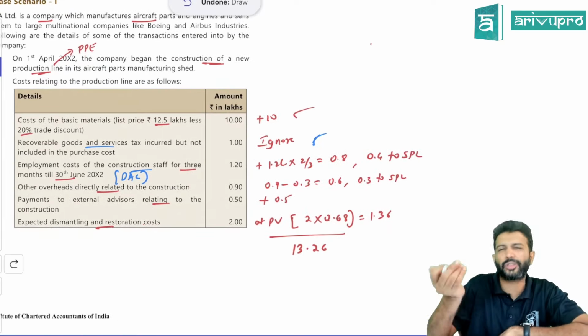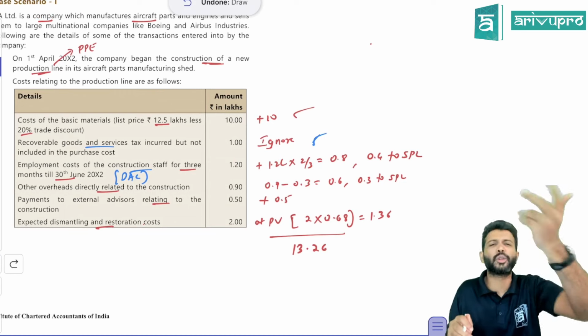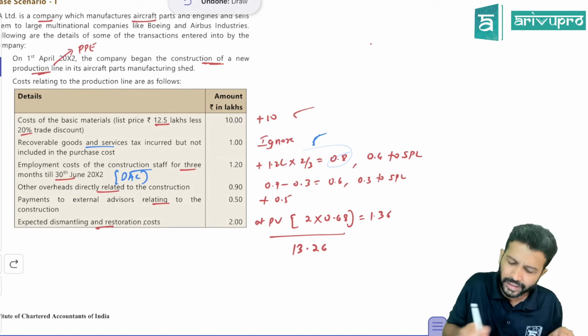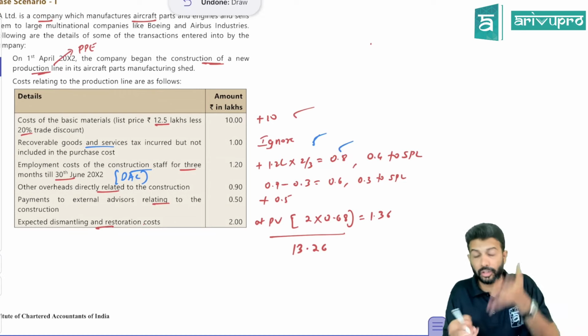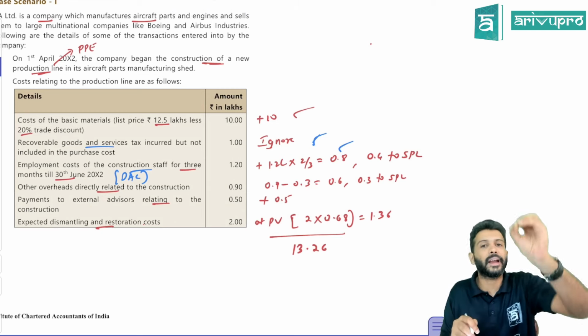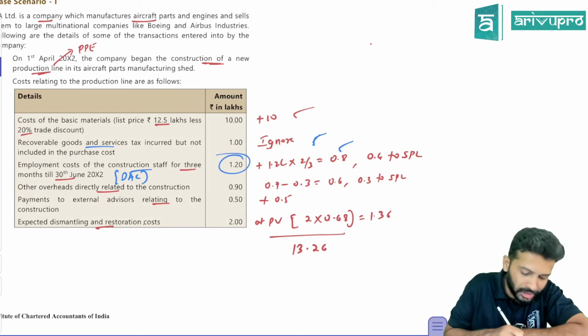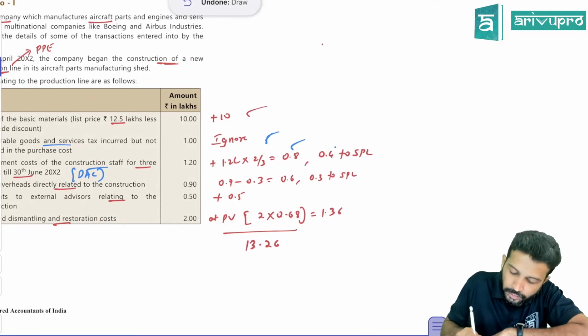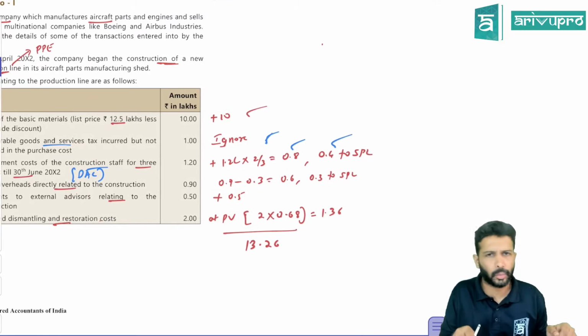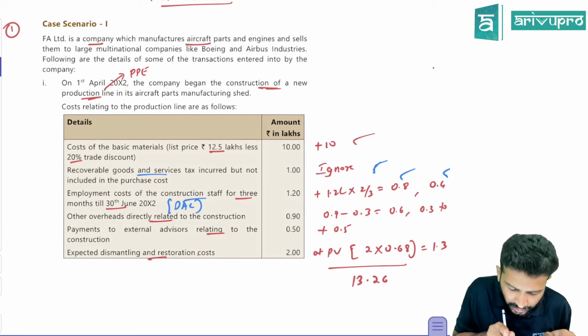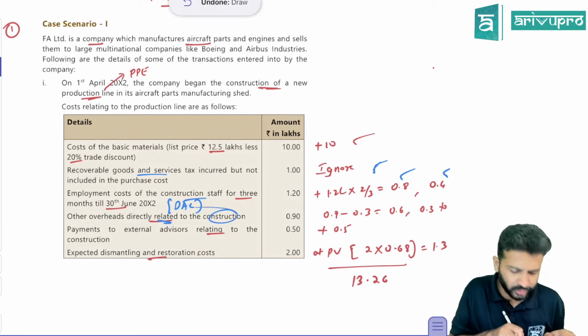So 1.2 lakh rupees is for 3 months. How much for 2 months? You need to prorate. So 1.2 lakhs into 2 divided by 3, if you do, you're going to get 0.8. So only 0.8 is your directly attributable employee cost, which can be added to the cost of PP. But you incurred 1.2. That means balance 0.4 lakh will be transferred off to P&L account.